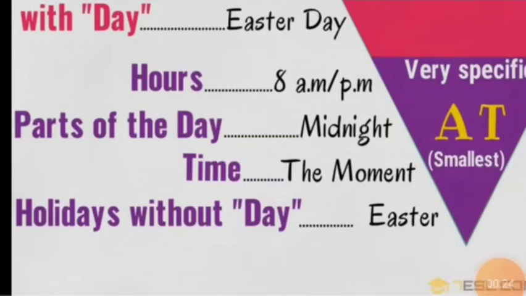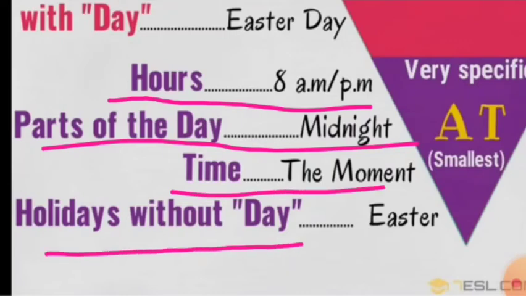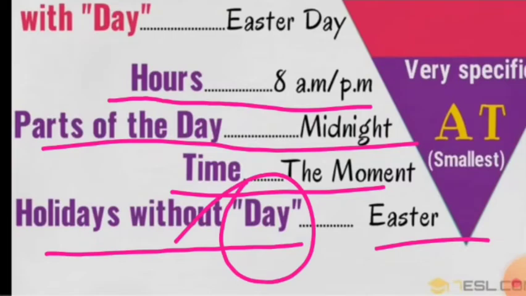At is used for hours, at 8 a.m., at 8 p.m., 9 p.m. For the small parts of day, at midnight. For a specific time, at the moment. Or holidays without day, like at Easter. When we do not use the word day, then we use at.